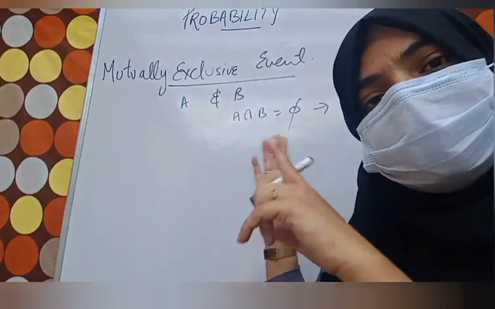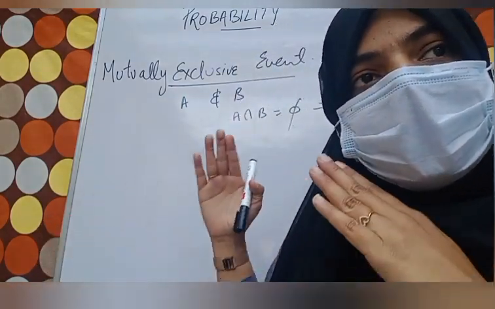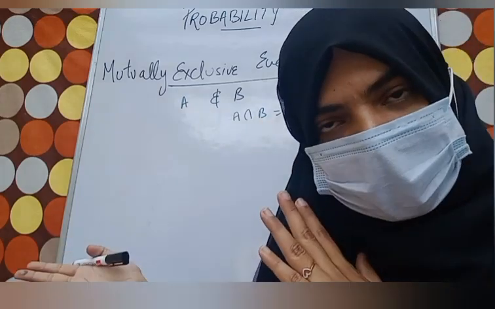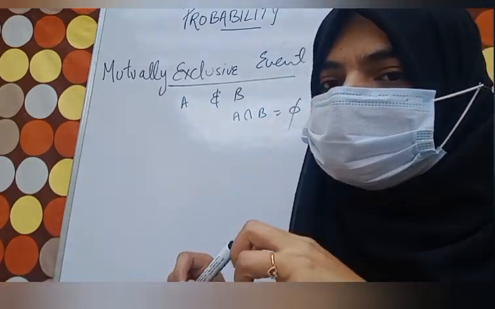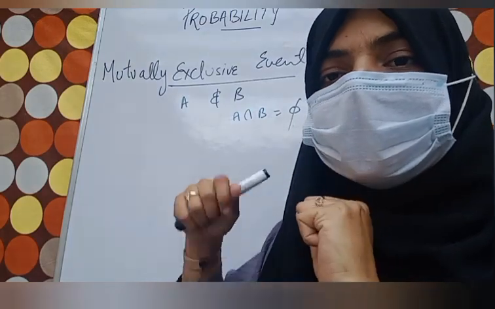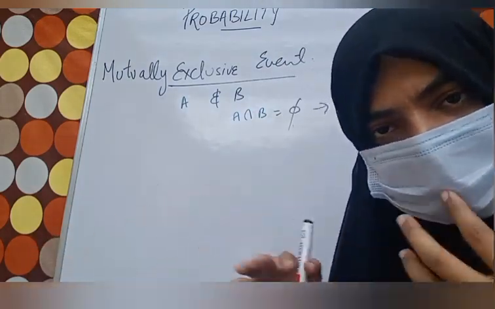So mutually exclusive events are those events where A and B events are happening and their intersection is empty, and they cannot occur together. Getting my point?